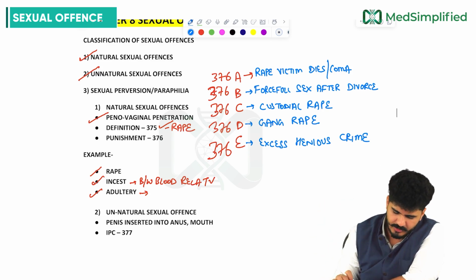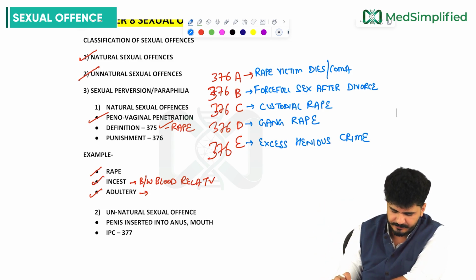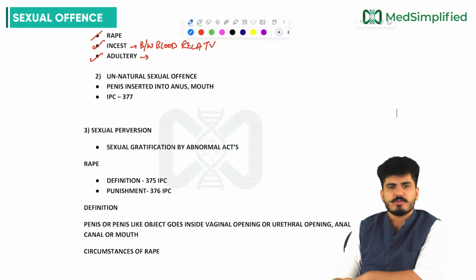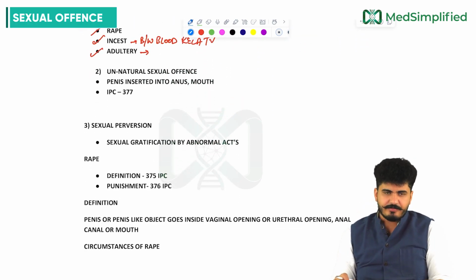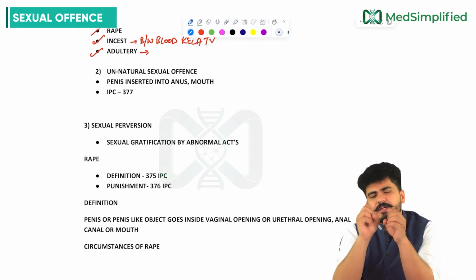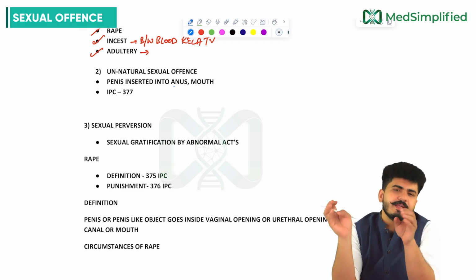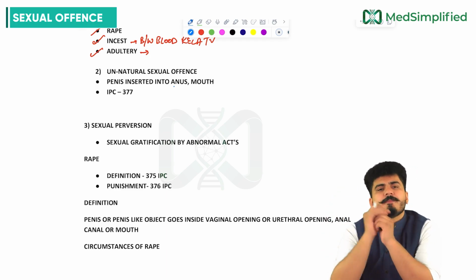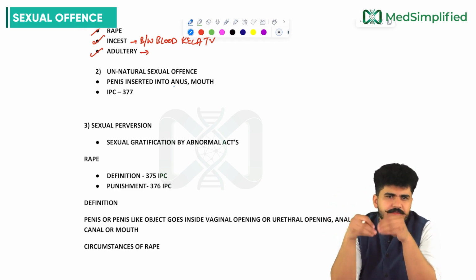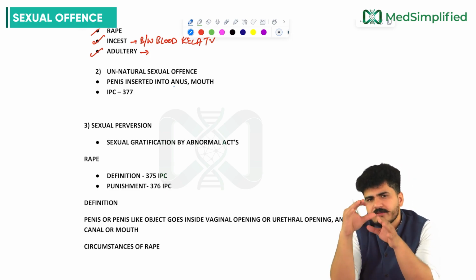Now we'll be talking about the next topic, the unnatural sexual offense. As we already discussed, it is a penis inserted into any cavity other than the vagina. Other than vagina, if it is going anywhere, that is called unnatural sexual offense.